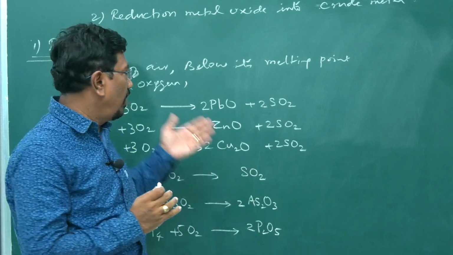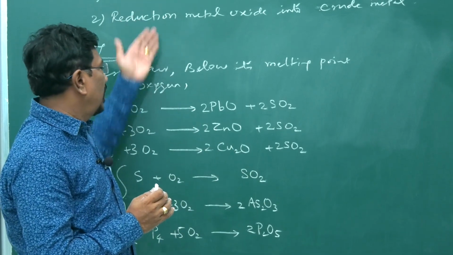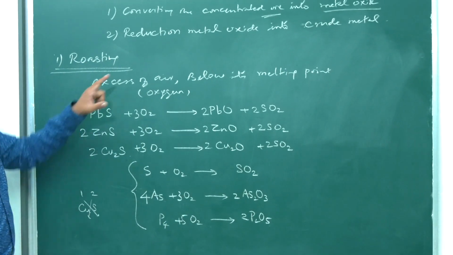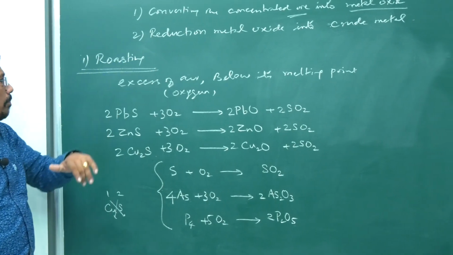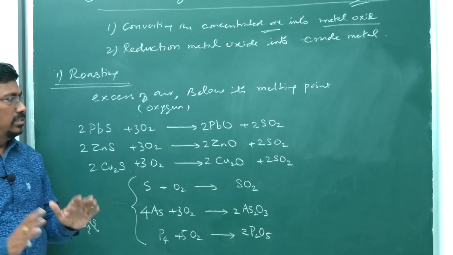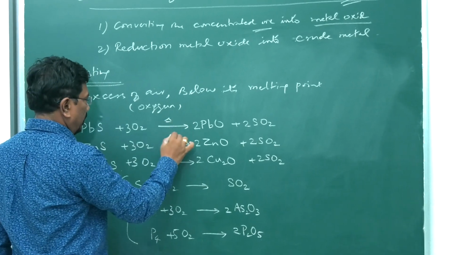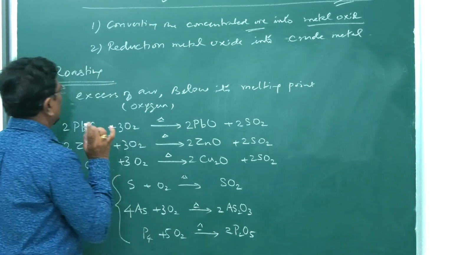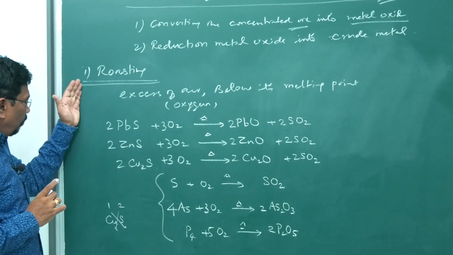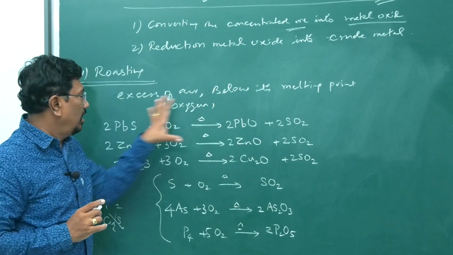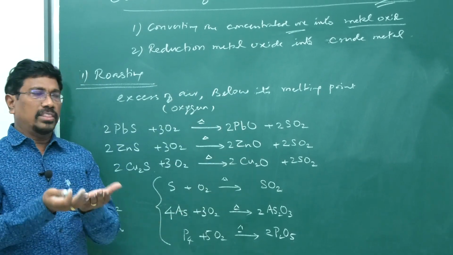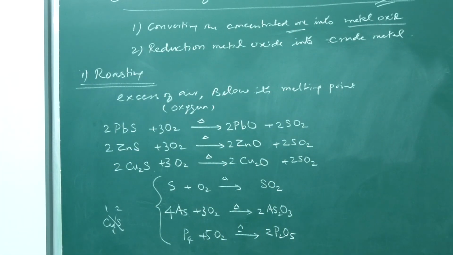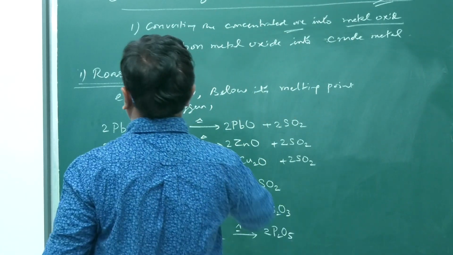This is one way for sulfide ores: concentrated sulfide ores can be converted into their oxides by roasting. Roasting, remember, is with excess of air, below its melting point, and it has to be heated. Of course, heating is compulsory. Roasting means it is heating only. Then, it is one method of converting metal concentrate ore into metal oxide. Second method is calcination.